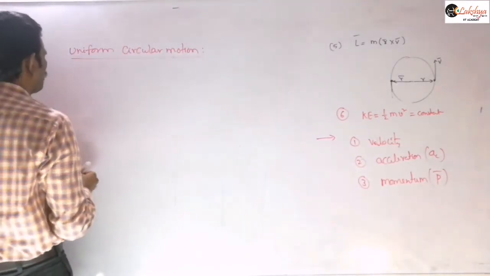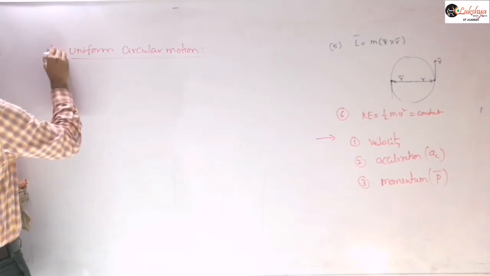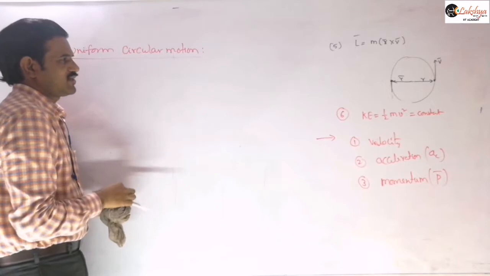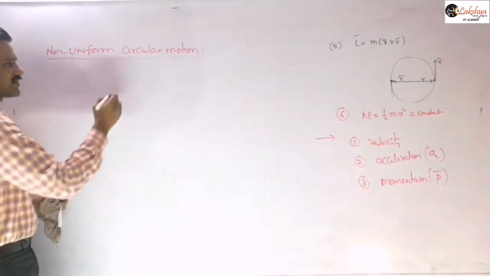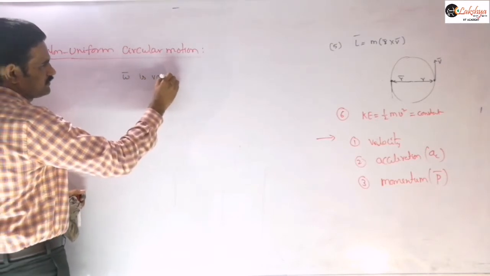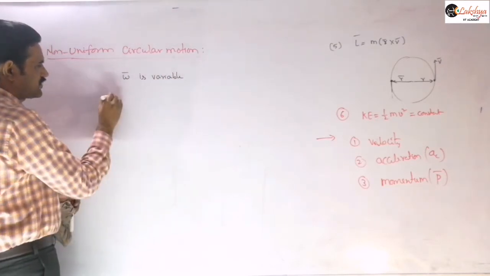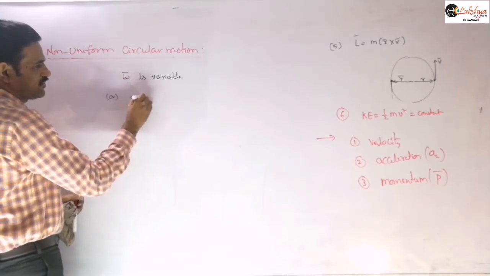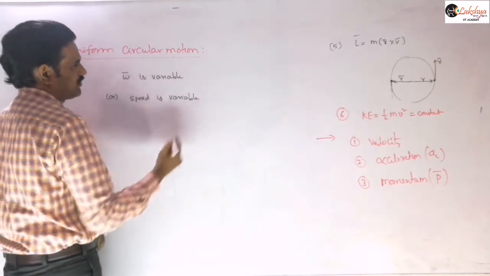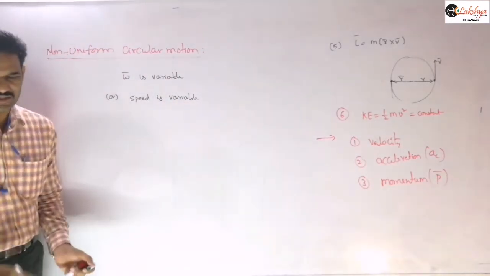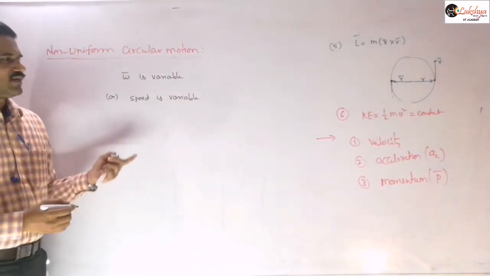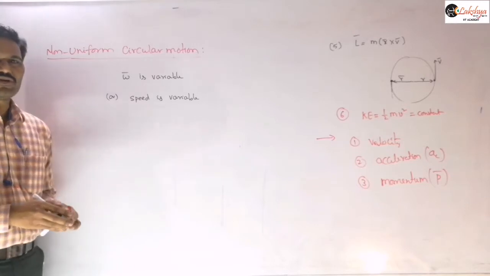So, non-uniform circular motion. As we discussed, if omega is constant, we call it uniform. So if omega is variable, or we can say the speed of the particle is variable, increasing or decreasing, where speed is nothing but the magnitude of velocity, then such a circular motion is said to be non-uniform circular motion.